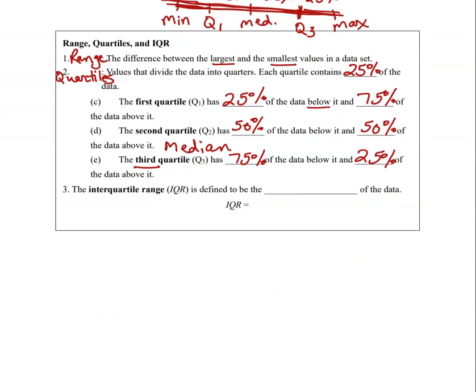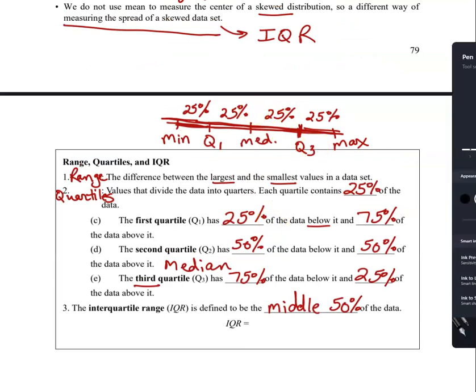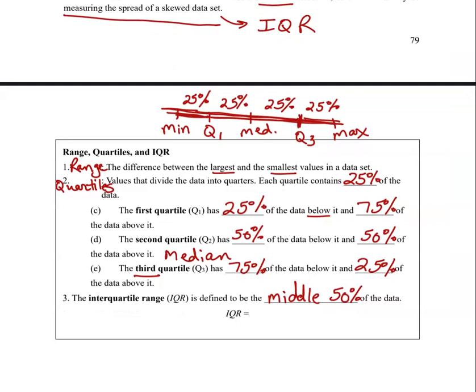So the IQR, what we're going to use for the measurement of spread when we have a skewed data set, is defined to be the middle 50% of the data. So if you think about the picture here, the middle 50% of the data would be from here to here. So there's 25 there, and this was 25 here. Okay, so the middle 50% is from here to here.